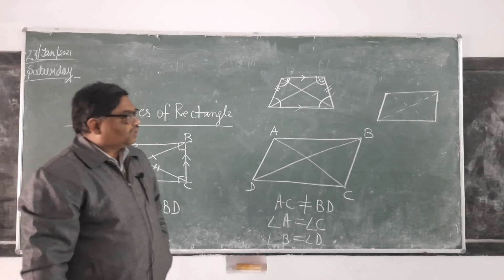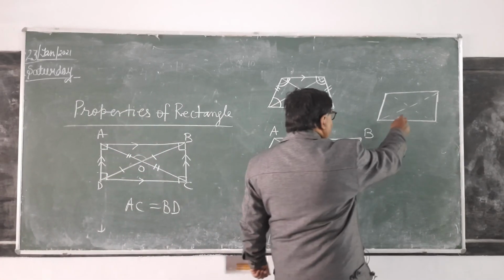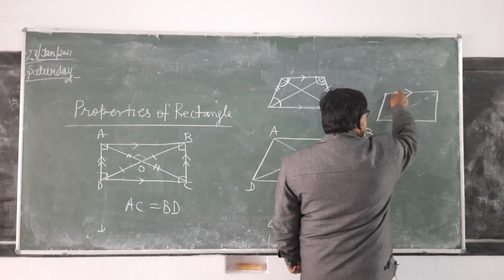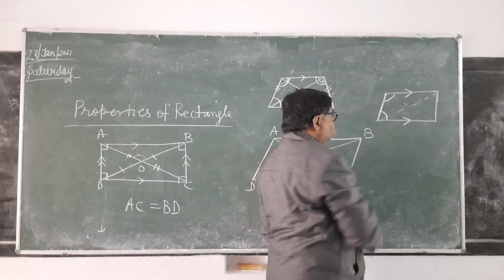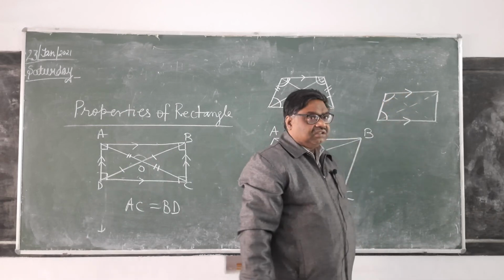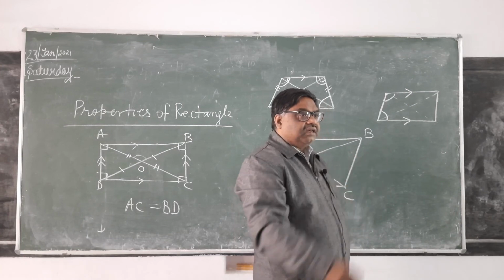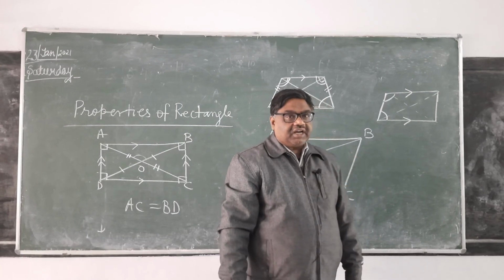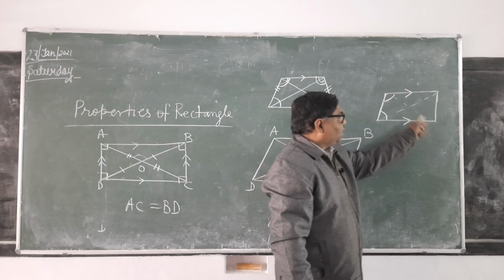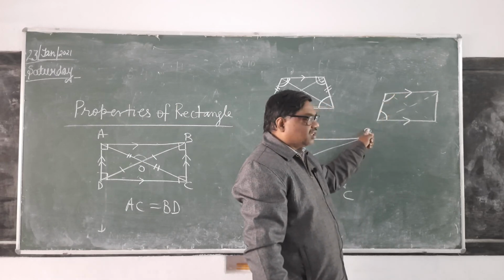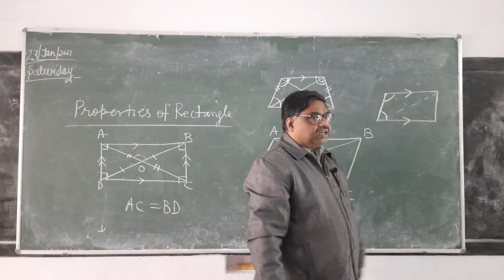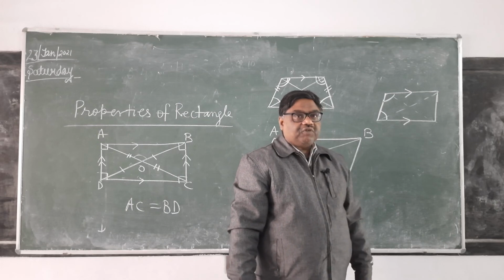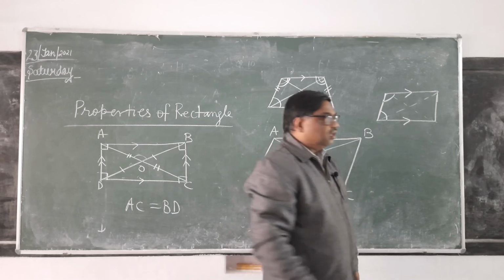One more property. Here the sum of this and this angle will be equal to what? 180. Why? Co-interior angles, because this is parallel and this is transversal. Therefore, these are co-interior, and their sum will be 180.